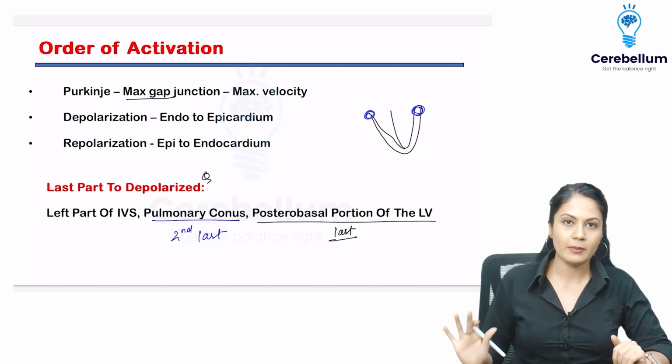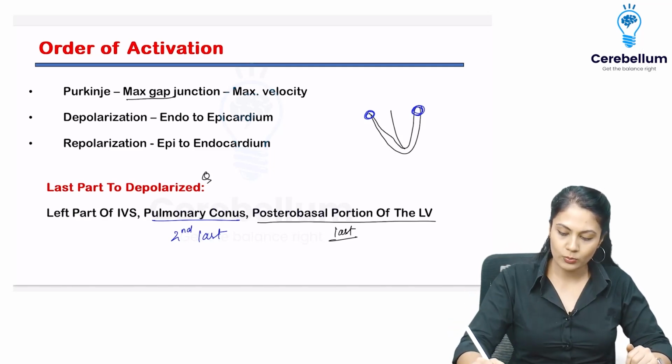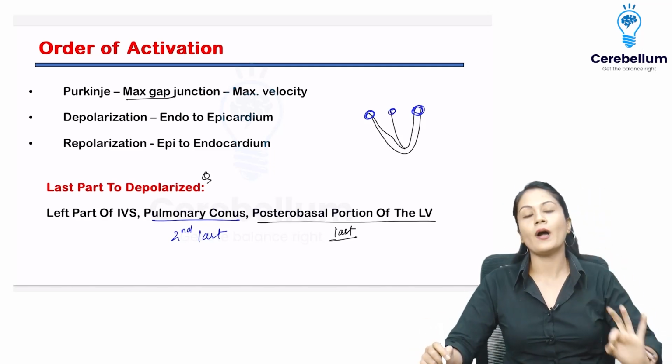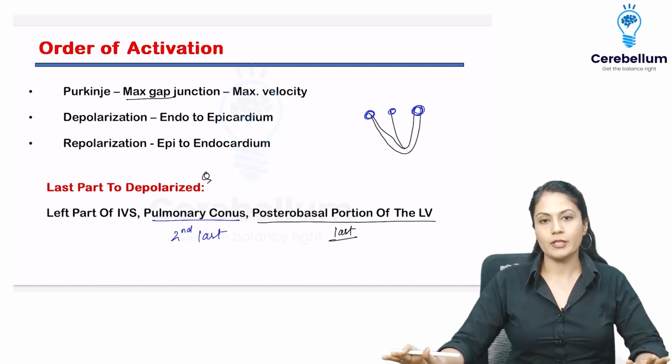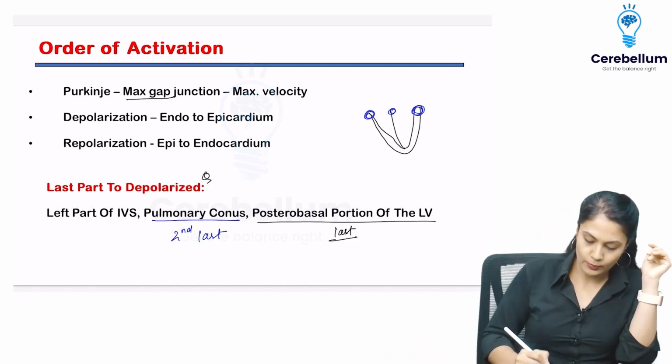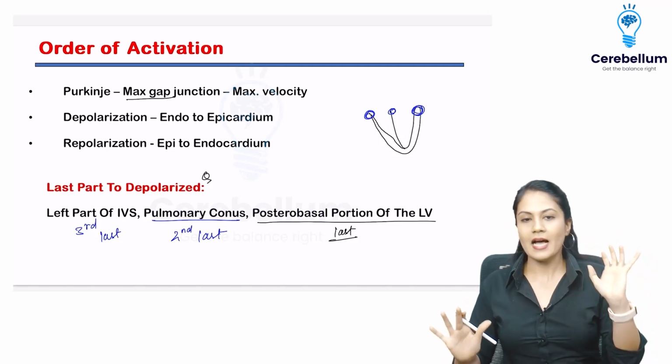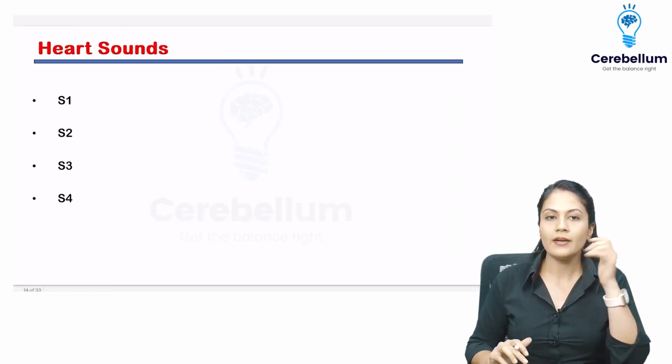Alright, so that is known as the pulmonary conus. And the third last part to be depolarized is going to be the left part of the interventricular septum. So this is going to be the third last part to be depolarized. Right? So second last and third last. Last is going to be the posterior basal portion of the left ventricle.